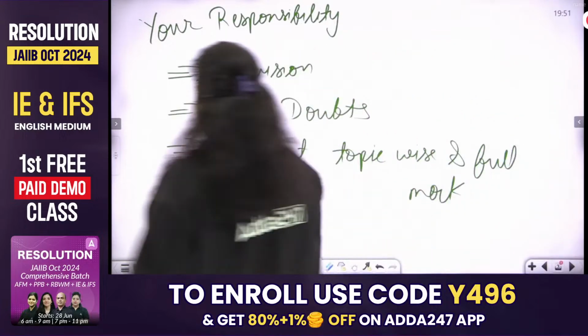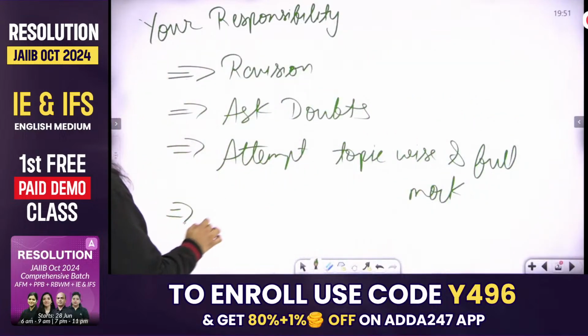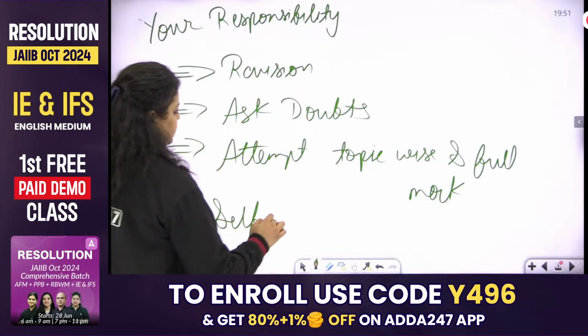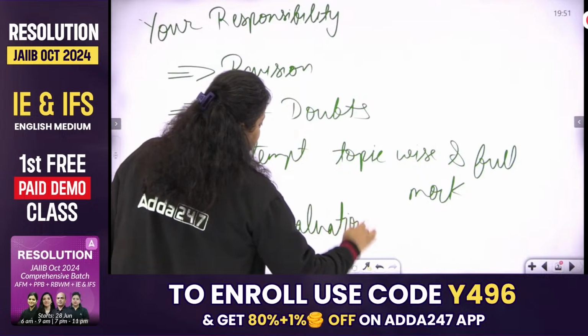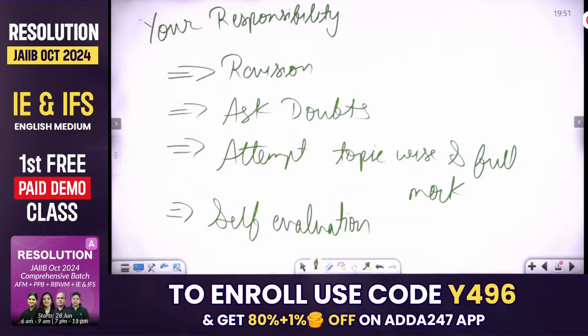And the last is self-evaluation. This is totally your responsibility, because I cannot help you in that. You have to practice the concept by yourself, because you have to give the paper on 20th of October, 26th and 27th of October, and 9th of November.